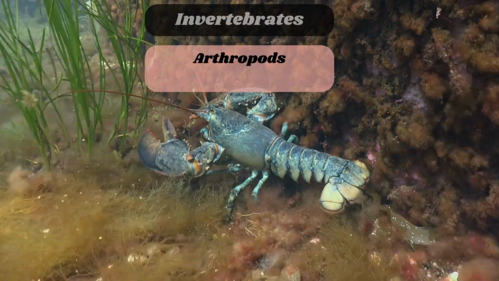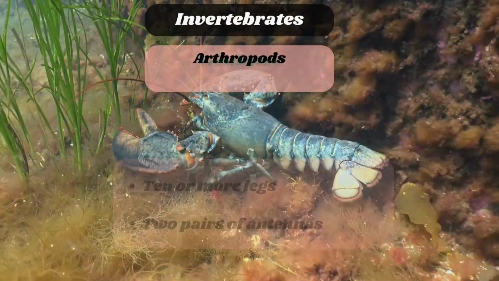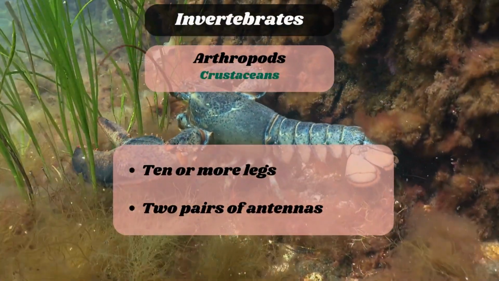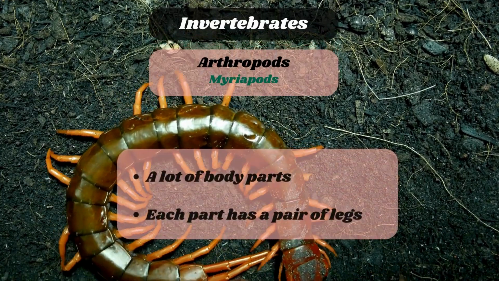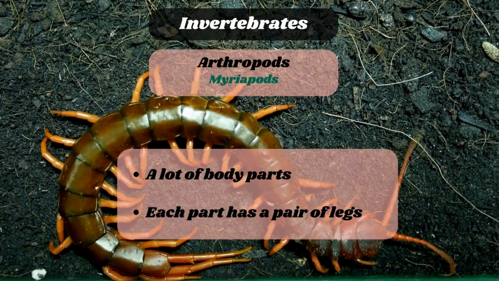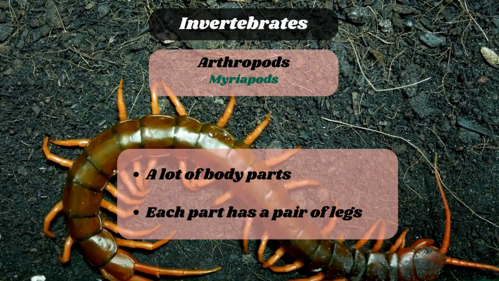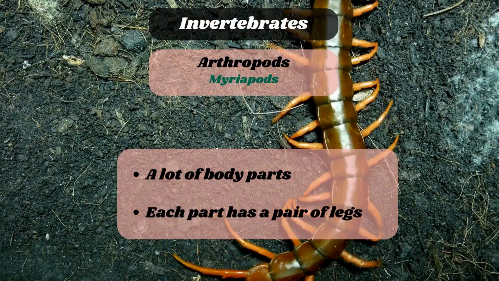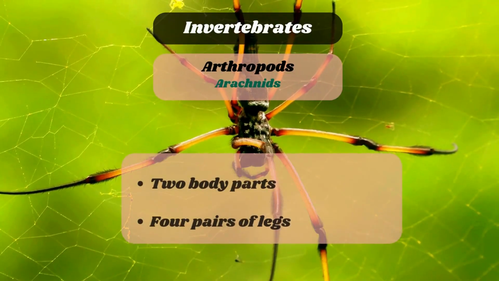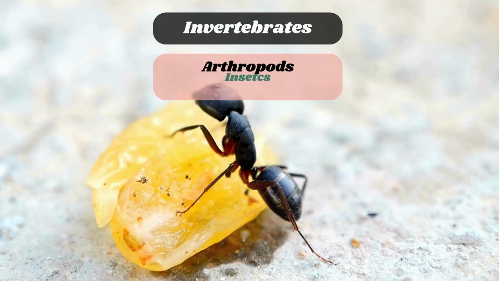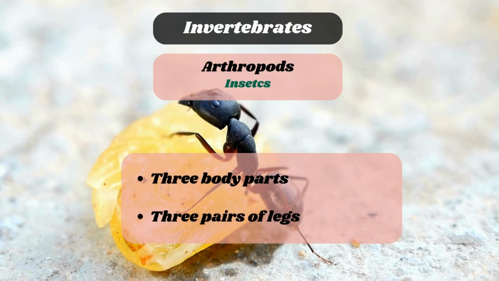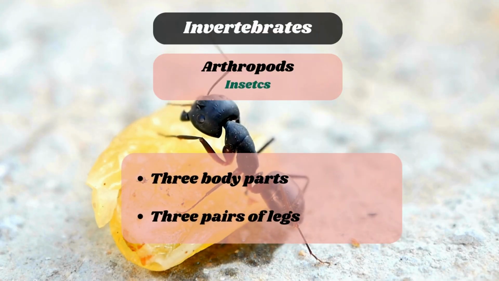As such, arthropods are further grouped into being crustaceans for those with 10 or more legs and 2 pairs of antennas, just like a lobster. Myriapods for those that have a lot of body parts with each part carrying a pair of legs. These are scary beasts like the centipede. Arachnids for those with 2 body parts and 4 pairs of legs like a spider. And insects like the ant, having 3 body parts and 3 pairs of legs.